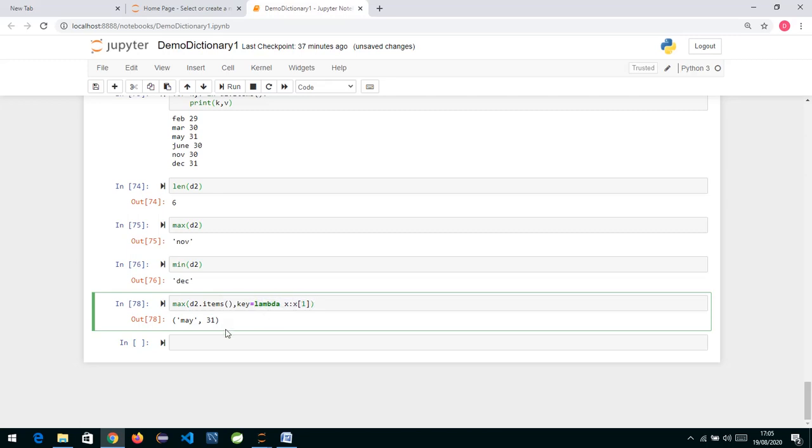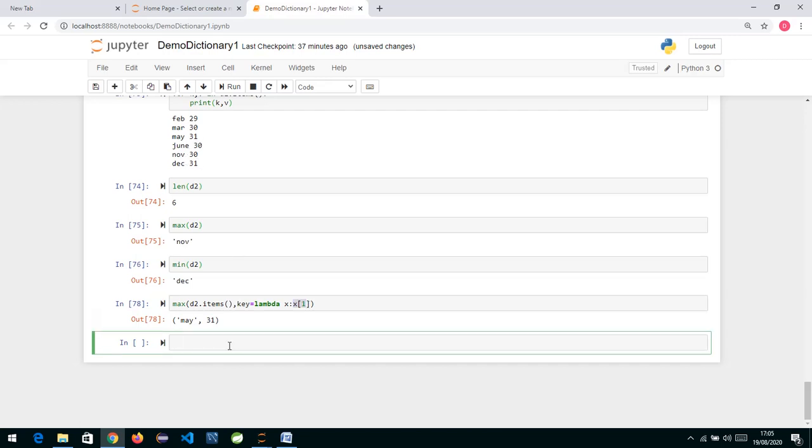We will see this further, but the thing I want to tell you is, by default maximum is going to find the maximum according to the keys. If you want to say, don't search according to keys, search according to values, then d2 dot items gives you a list of tuples, and for every tuple it calls the lambda function I have written. From that tuple the second element is my value, that is returned, and according to that it is finding the max.